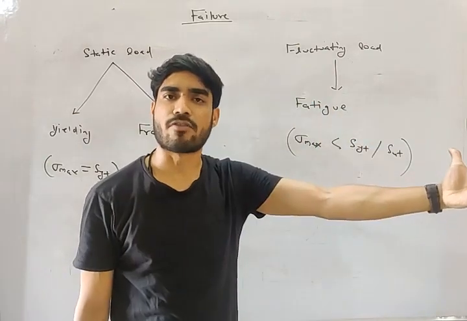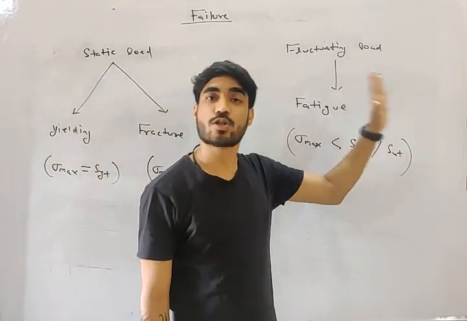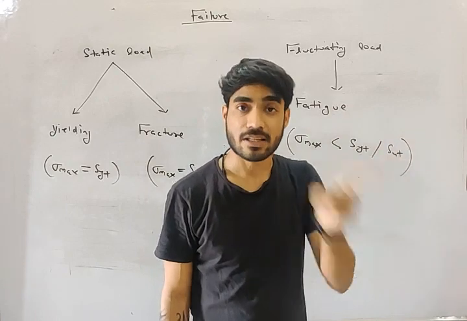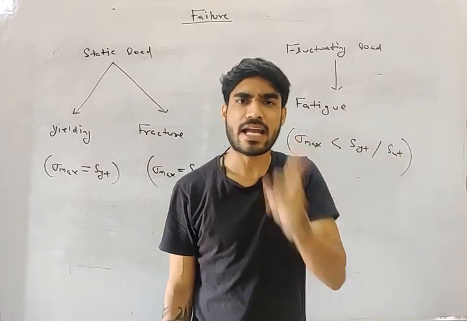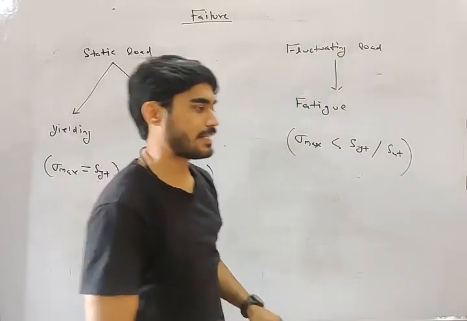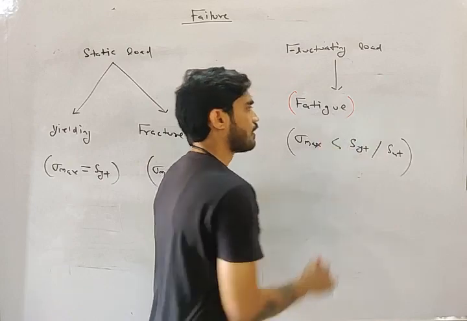So after some number of cycles, it will fail even though the stress is very low. Why? Due to the repetition. Due to repetition it will fail, and that failure, my friend, is known as fatigue failure.